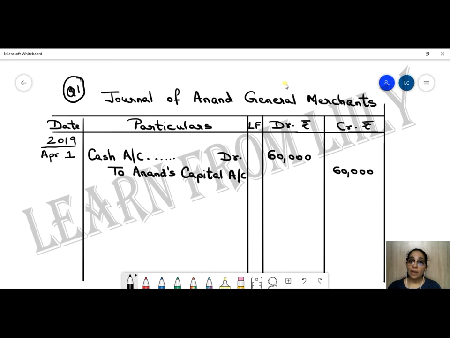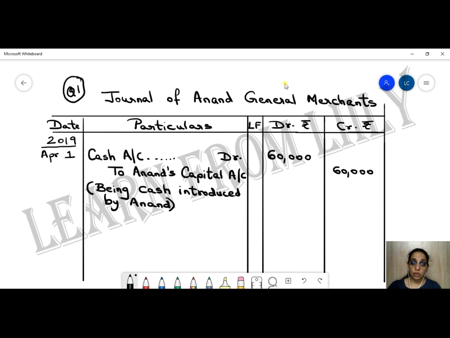Now whenever you pass a journal entry, what you have to remember is that there should be an explanation for that entry, and that explanation is called a narration, which is written in a bracket. So that narration always starts with the word being. So being cash introduced by Anand.